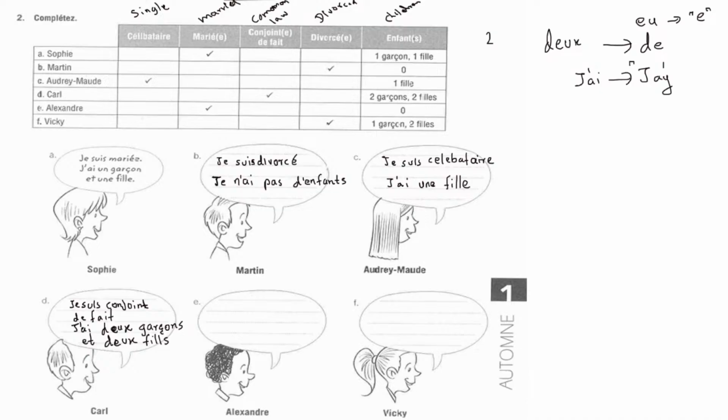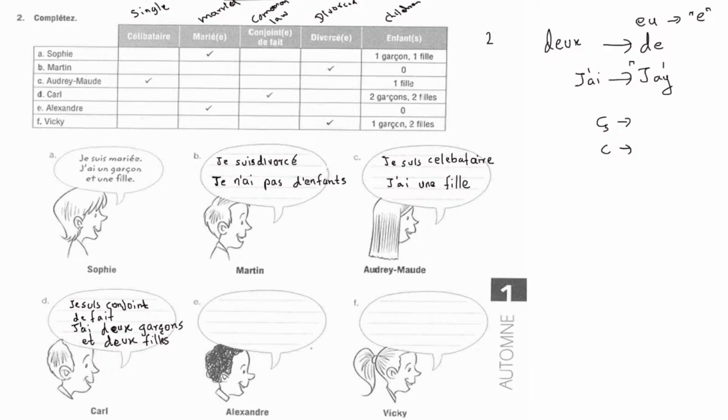This s is for if it's plural, like in English, if you have son and daughter, if it's multiple sons, sons, if it's multiple daughters, daughters, like that. If it's fille, filles, it comes like that. And for fille, I need to attach an e. So, je suis conjoint de fait, j'ai deux garçons, et deux filles. And if you notice this garçons, this ç represents s. Sometimes if it's this c, it kind of comes like k, so you have to make sure you're putting this ç for garçons.